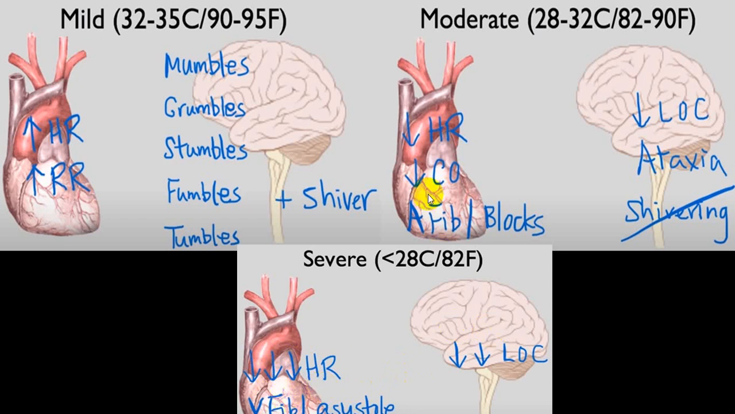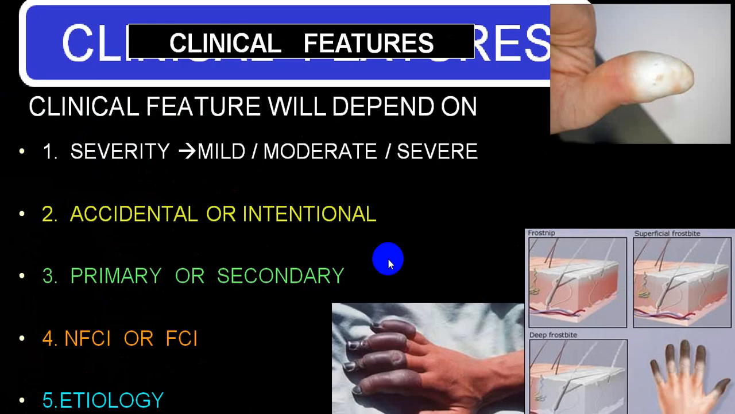This is a very easy way to understand mild, moderate and severe, irrespective of whether it is accidental, primary or secondary, and if it is a non-freezing injury or a freezing injury, the symptoms will be a little different. We'll be showing you that. But if it is accidental, whether it is primary or secondary, will depend upon mild, moderate and severe clinical features.